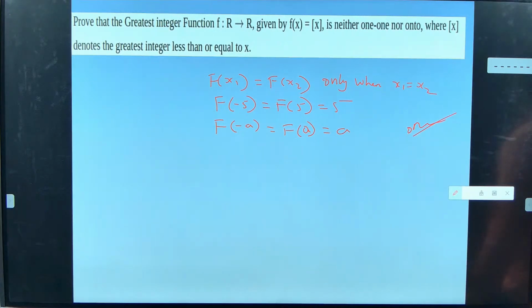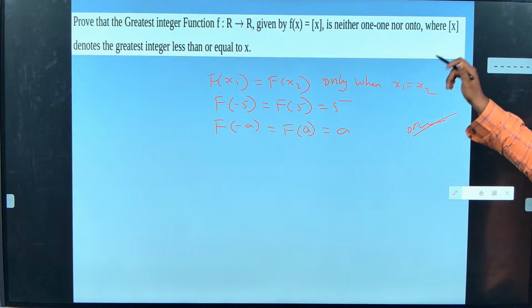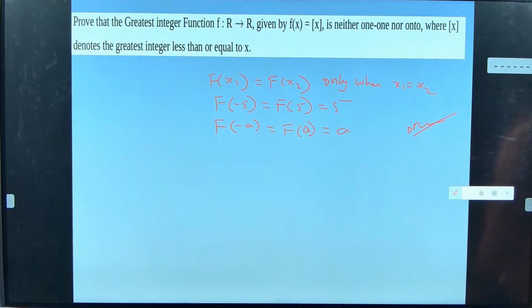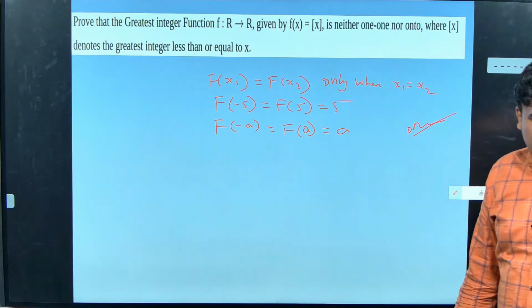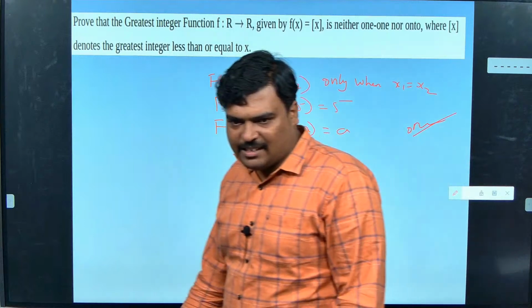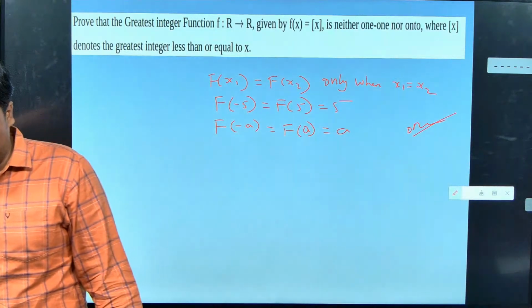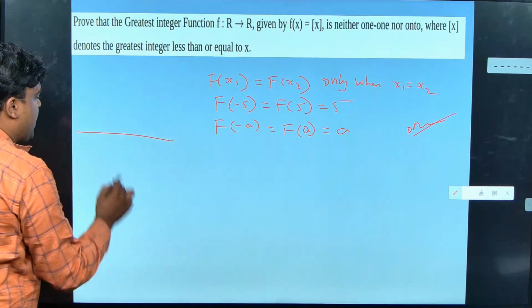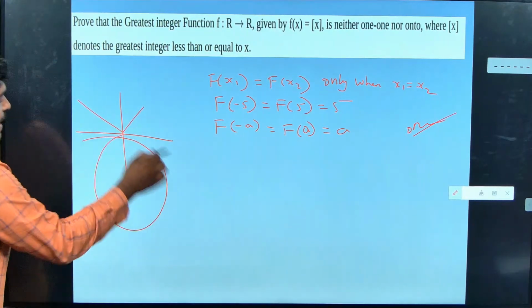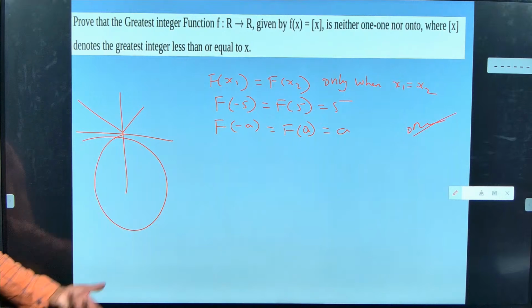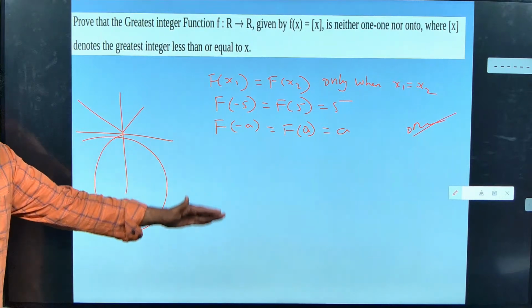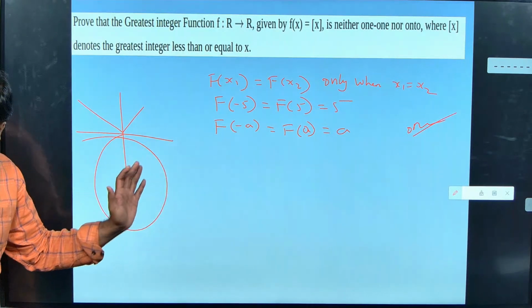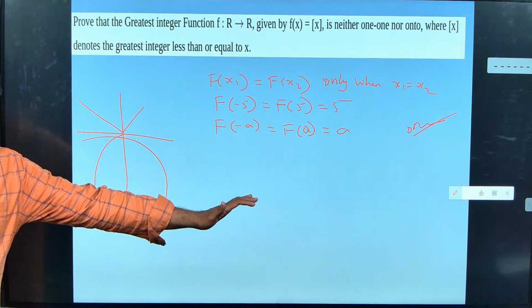Are you getting it? What next? They have told about onto. Once again, no negative number will be mapped. Can you get -2 as an answer? -3, -5, no number that is negative can be obtained. My graph itself says my negative y part is not mapped. That is all. Now you want to write clearly that no negative numbers will be mapped from the given range.